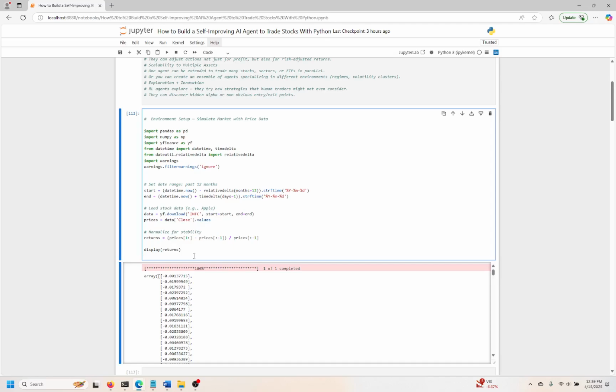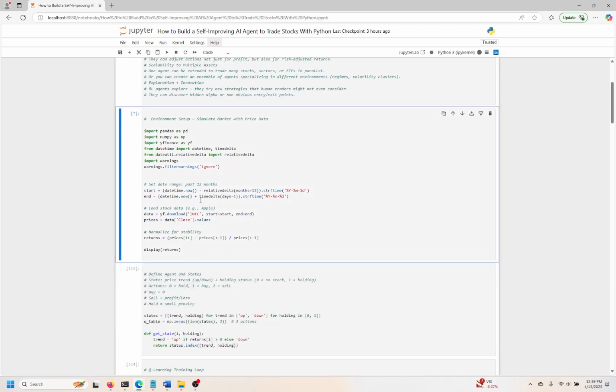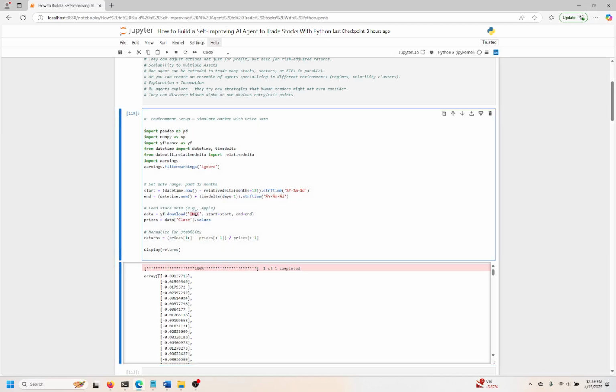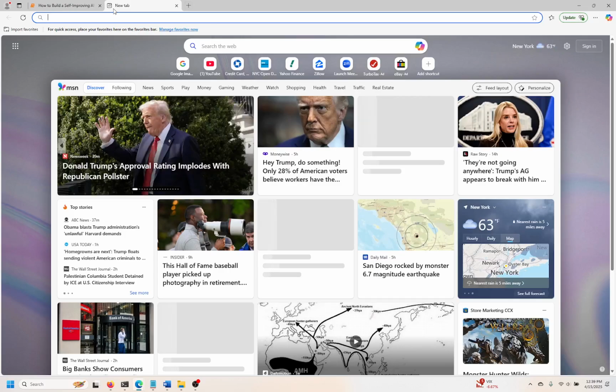So I'm going to go ahead and import the data here. I'm going to look at INTC. I think this is Intel. I don't even know, let me see. What is this thing? INTC. I know it's down quite a bit for the year. Yahoo Finance.